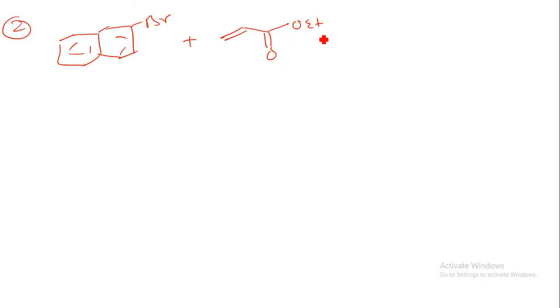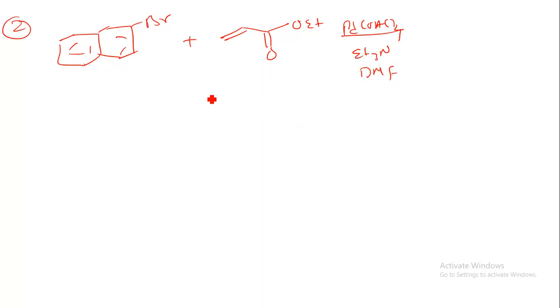Suppose we have a naphthalene type of ring, okay, in presence of bromine. Now if we have an alpha beta unsaturated, suppose ester group, C double bond O-Et, okay, under the presence of palladium OAc twice, triethylamine as a base, DMF as a solvent.